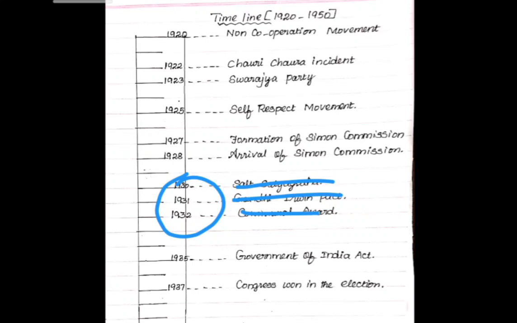The next one, what happened? 1935, 34 nothing happened, children. 33 also nothing happened. That time Gandhiji was in jail. So in 1935, what happened? Government of India Act was signed by the British government. 1936 nothing happened. 1937 election. In 1937, election was conducted. Out of 11 places, 7 places they got victory, like that I told. So you have to write Congress won the election.